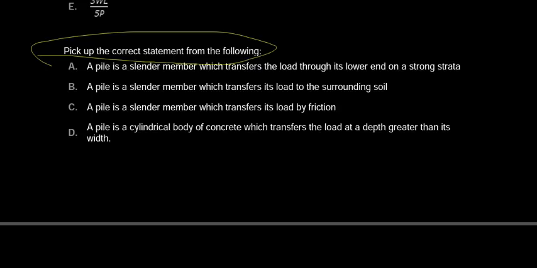Option D, a pile is a cylindrical body of concrete which transfers the load at a depth greater than its width. So according to this question, the answer is option B. A pile is a slender member which transfers its full load to the surrounding soil. So option B is the correct answer. Now we will move to the next question.